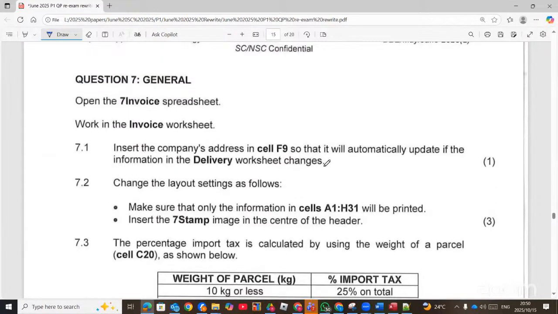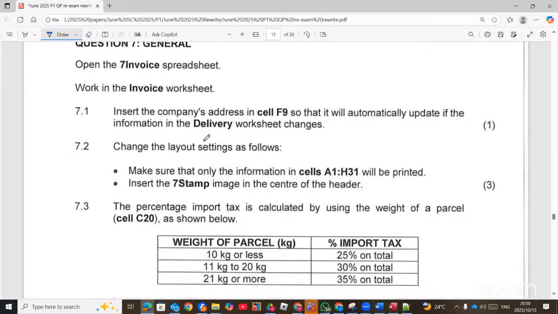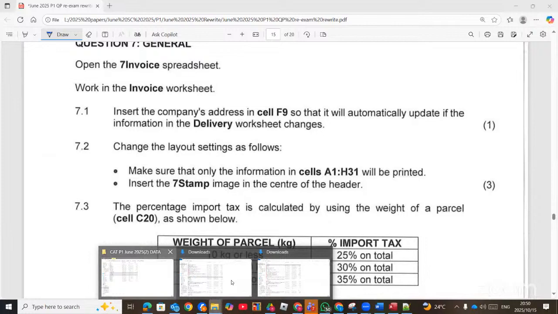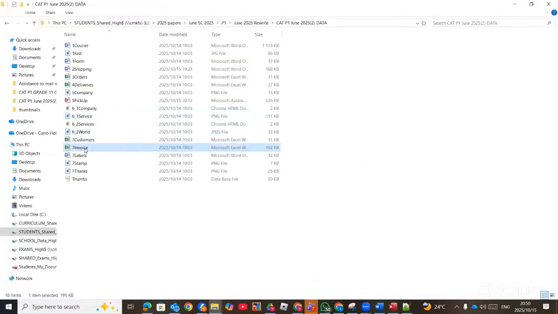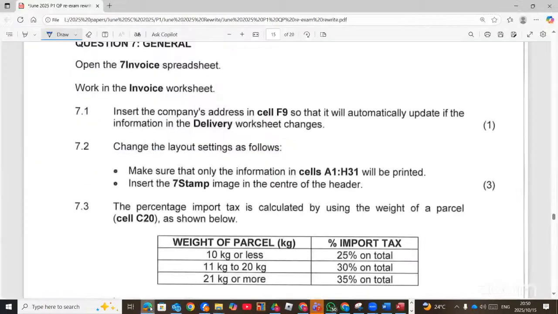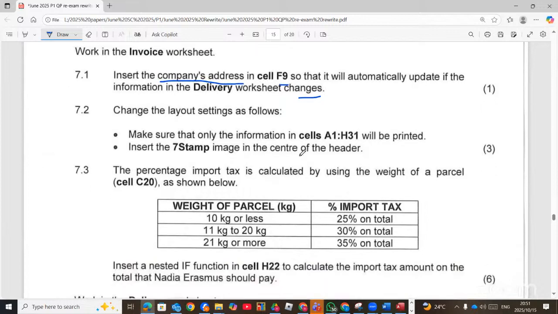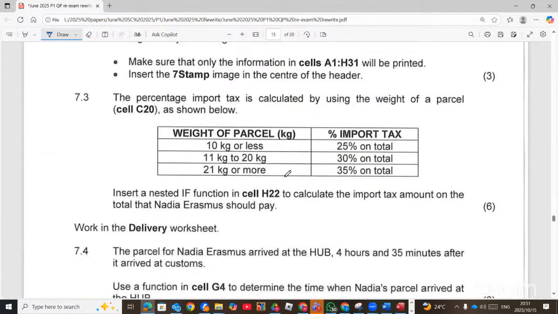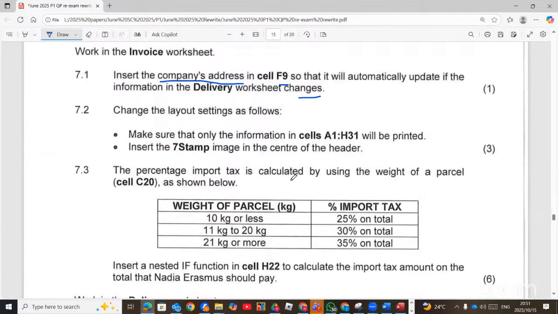Then we close the chapter of this particular question paper with the 7 invoice. Now the question says, insert the company's address in cell F9 so that it will automatically update if the information in the delivery worksheet changes. So the company address, so that it can also change the moment it changes from that side. Now, that is F9.